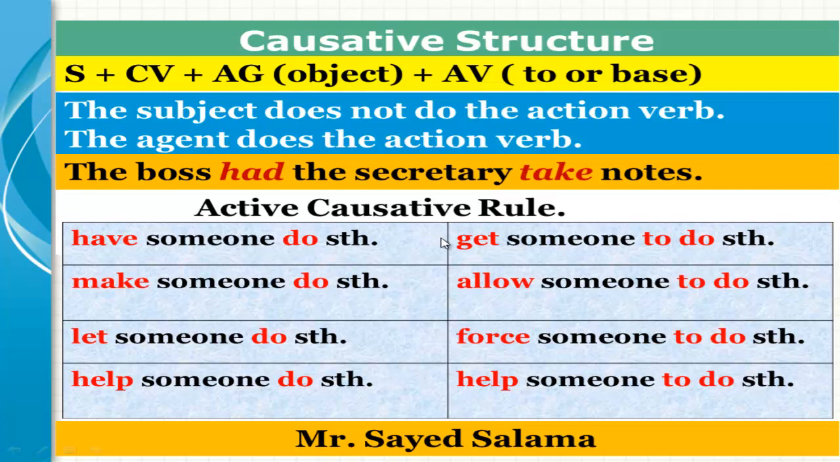Okay? The next one, get someone to do something. I had Ali clean the board. I got Ali to clean the board. I made Ahmed clean the board. I allowed Ahmed to clean the board. I let Ahmed play the piano. I forced Ahmed to play the piano. Help someone do something or help someone to do something.